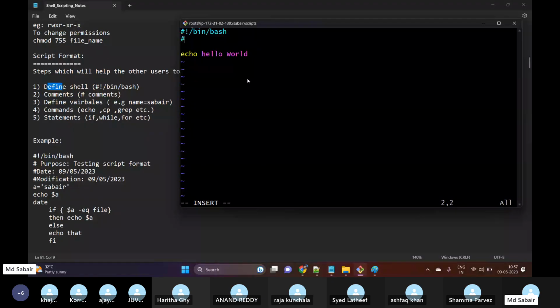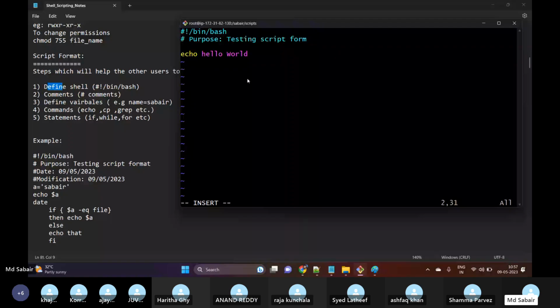So what kind of comments can I use? I can use any comments, but we need to make sure the comment is written after a hash. You use hash and then pass the comment. For example, purpose: testing script format.